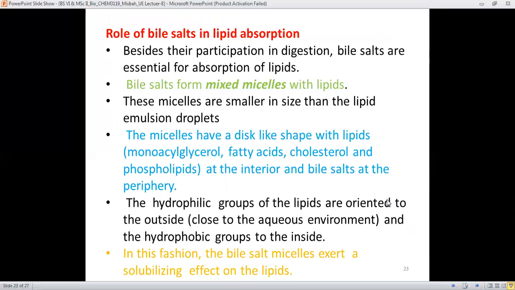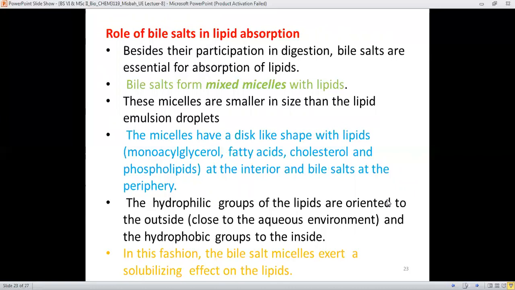Next is the role of the bile salt in the lipid absorption, that the bile takes an important part in the digestion and the absorption of the lipids. And lipid digestion mainly takes place in the small intestine. And from the small intestine, from the lumen end, they must become part of the intestinal mucosal cells.